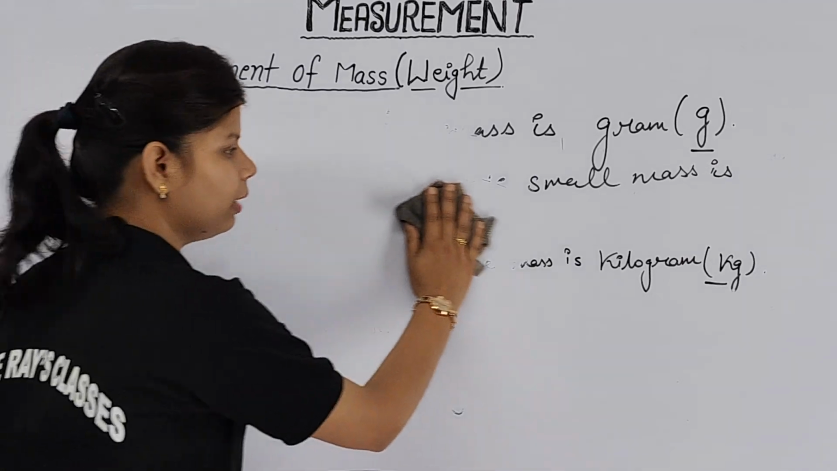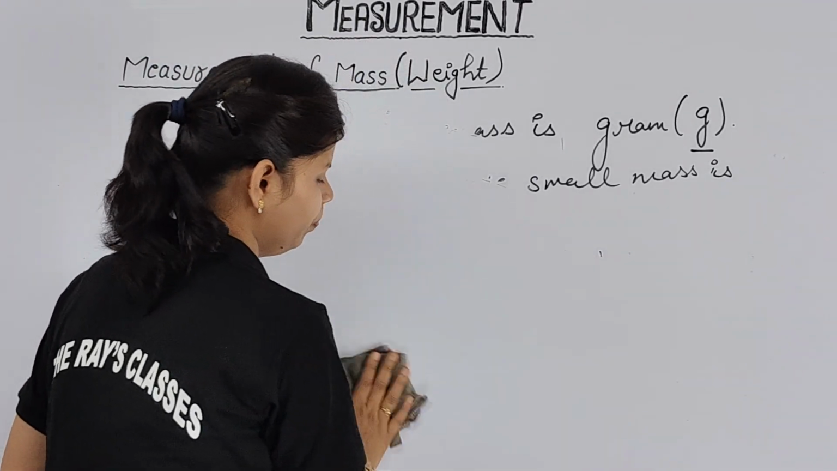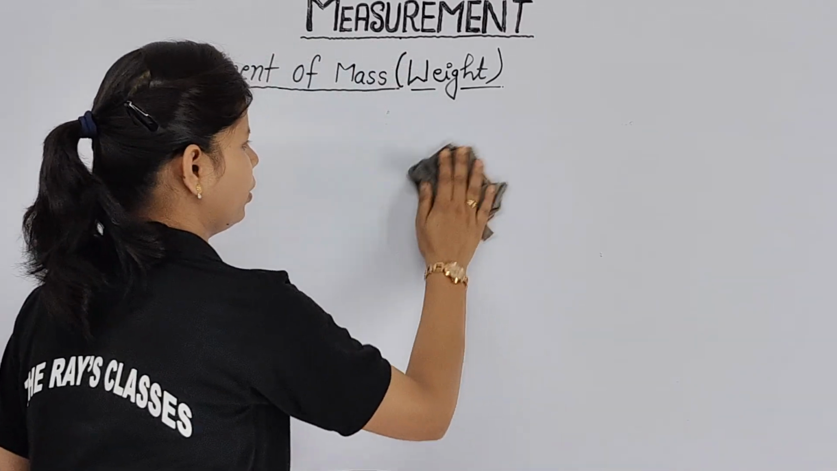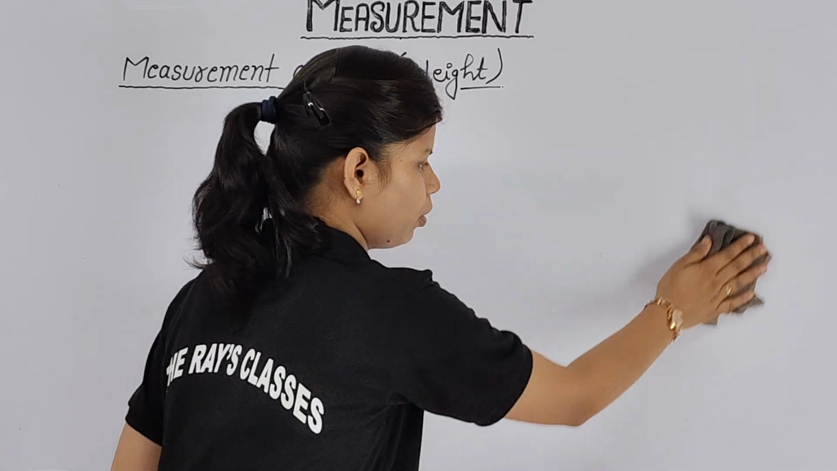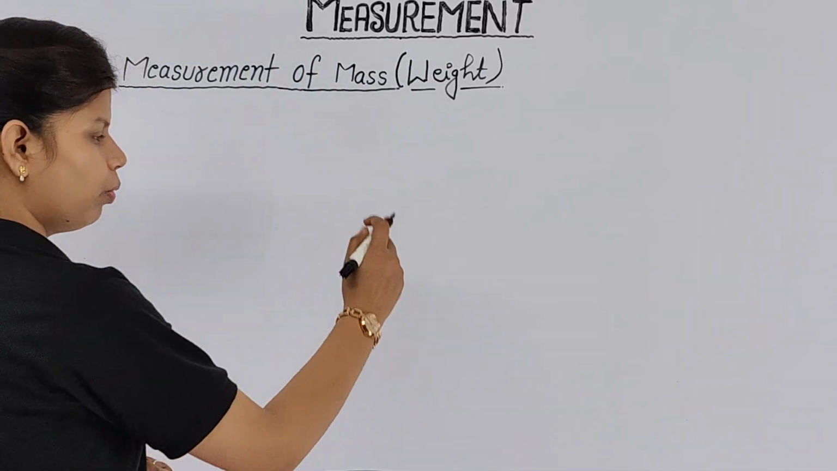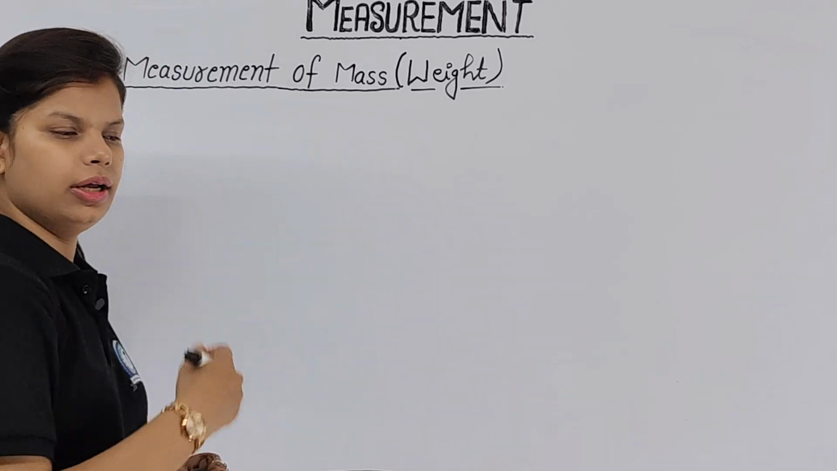Meanwhile, all the time you have to remember the things that you have to learn, like 1 kg equal to 1000 gram, 1 gram equal to 1000 milligram. Wherever you are going to solve the problems also, every time you have to note it down. Make sure you note it down in your numericals as well.